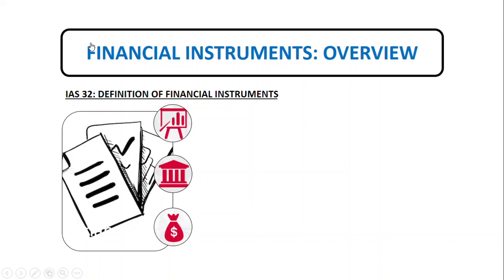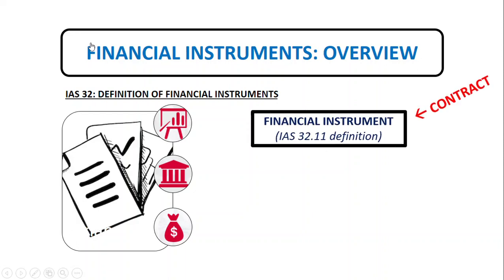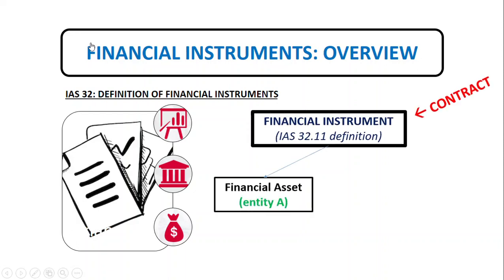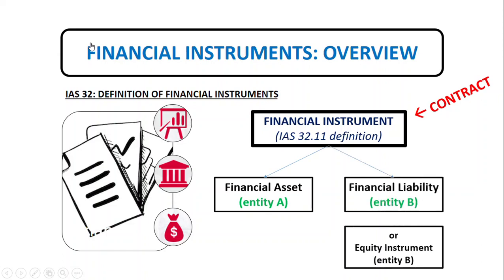A financial instrument is any contract that gives rise to a financial asset of one entity and a financial liability or equity instrument of another entity. In that case, there is a contract because there is an agreement between two parties. One party has the contractual right to receive cash or another financial instrument, and another party has a contractual obligation to pay cash or another financial instrument.